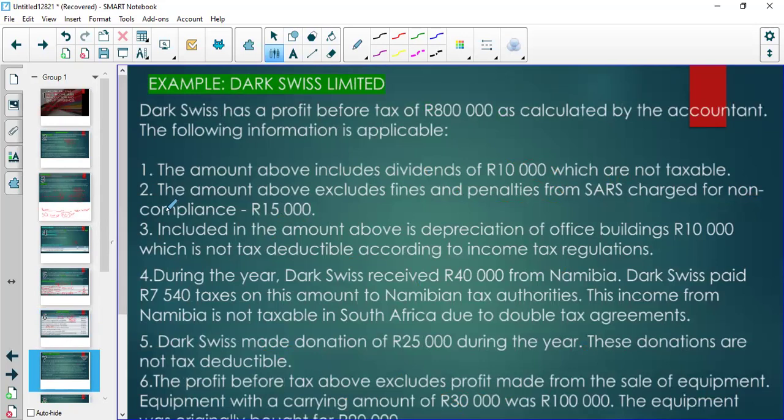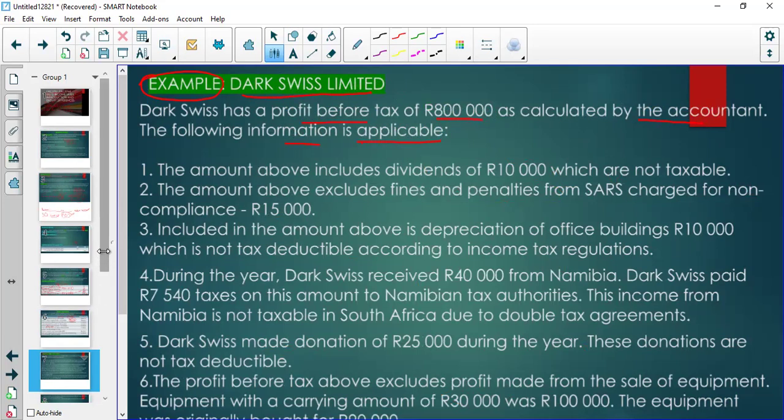Brilliant. And now this takes us to an example. Now this example is going to help us appreciate what we've been talking about. So we have Duck Swiss Limited. It has a profit before tax of 800,000 as calculated by the accountant. The following information is applicable.